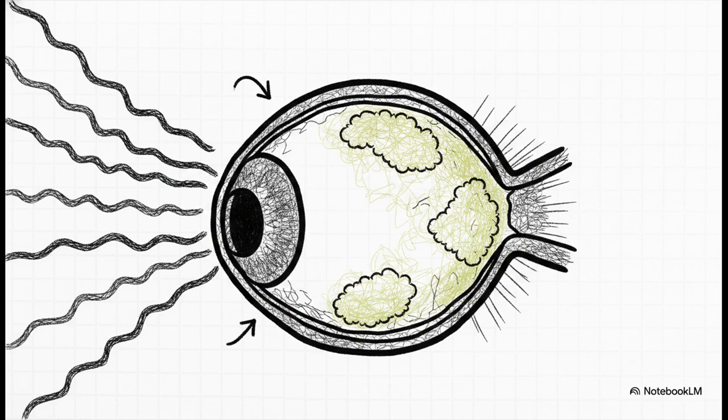Toxo is literally the most common cause of posterior uveitis in immunocompetent individuals worldwide. If you get a fundoscopic exam in the prompt, look for yellow-white cotton-like patches with indistinct margins, usually hanging out near the posterior pole of the retina. The patient is going to be complaining of blurred vision, scotoma, and eye pain.